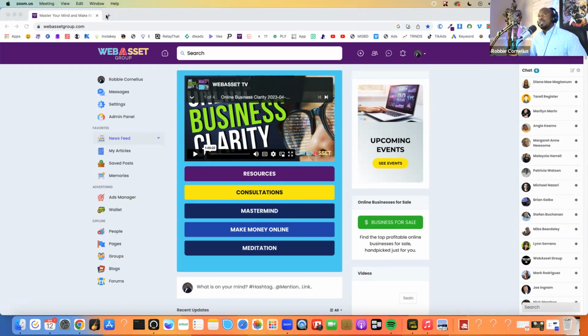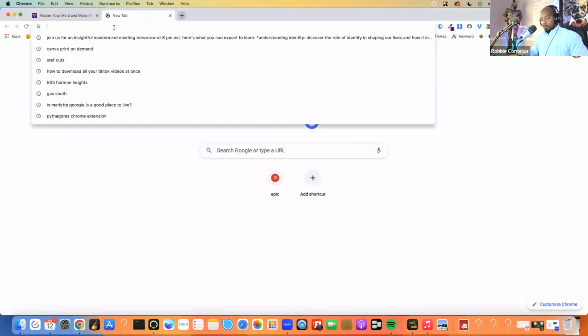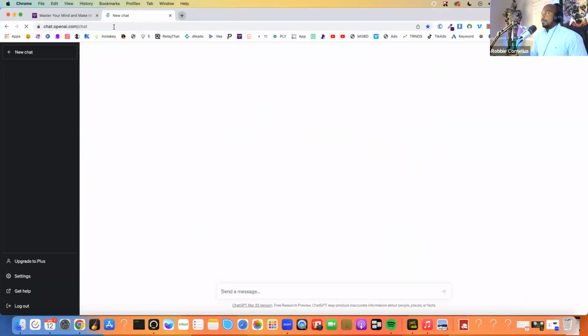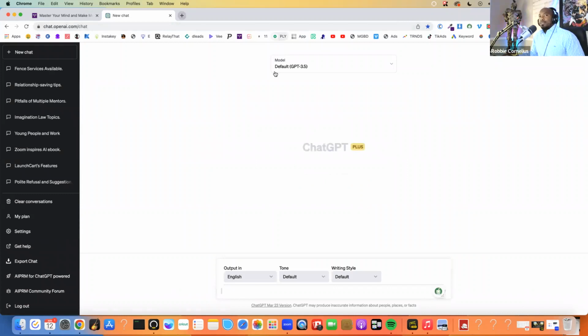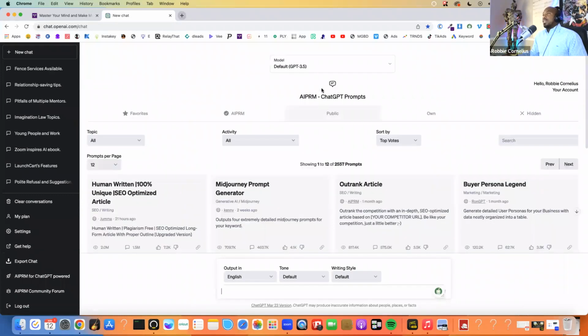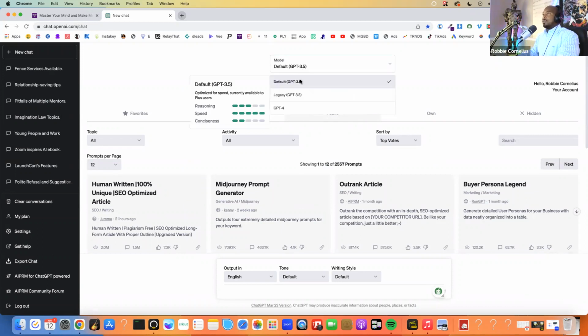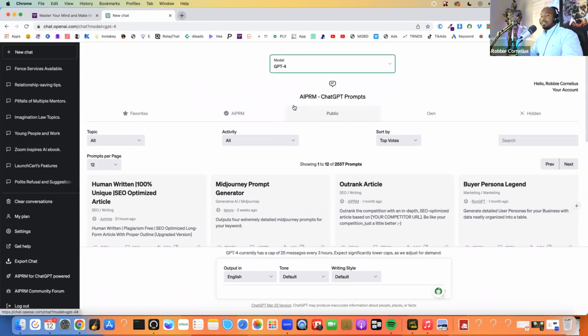So here's what we want to do. We're going to go over to ChatGPT, the place to be. And I'm going to choose, because I'm using ChatGPT Pro, ChatGPT 4. Okay. So I'm going to tell ChatGPT to